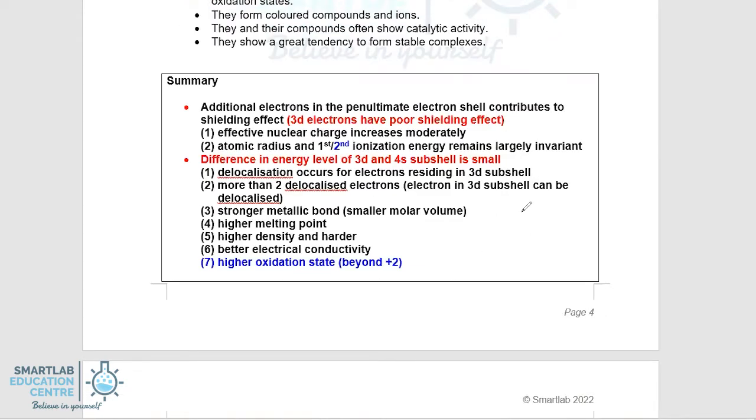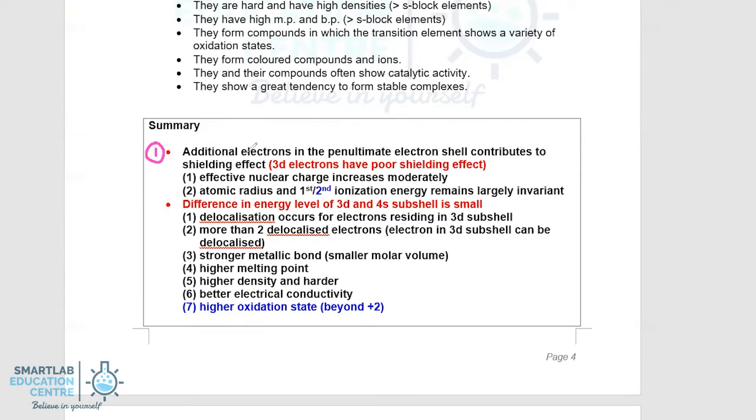To explain the physical properties of transition elements, we specifically look at 2 pointers. Point 1 is that as you move across the 3D block metals, additional electrons are added to the penultimate electron shell, which means the inner electron shell, and specifically in the case of 3D block metals, it is in the third electron shell, rather than the valence electron shell, where the principal quantum number is 4. So by adding electrons in the inner electron shell, it contributes to shielding effect.